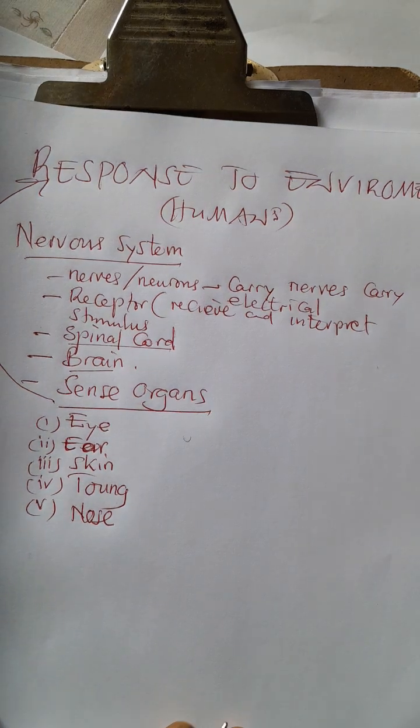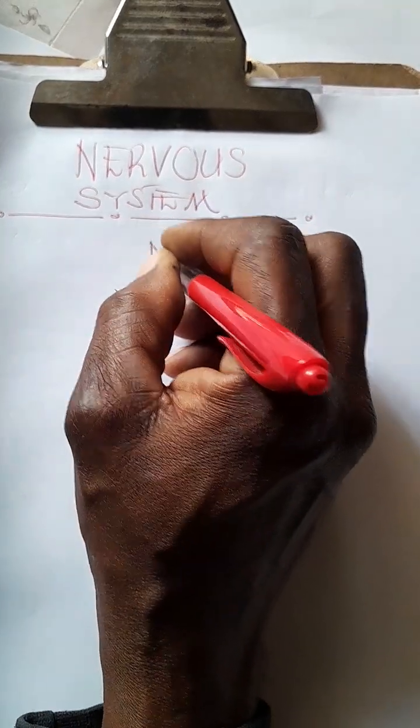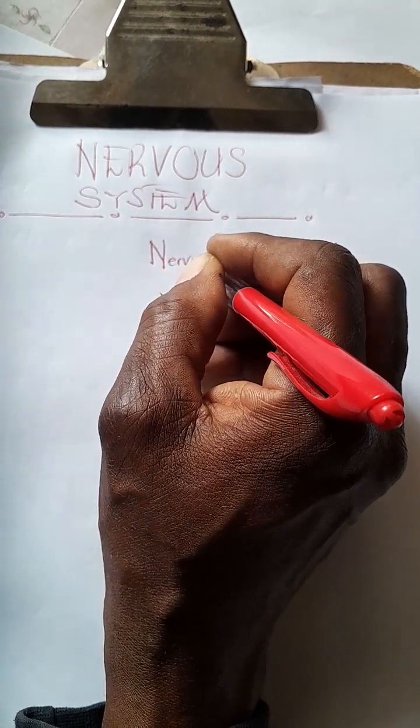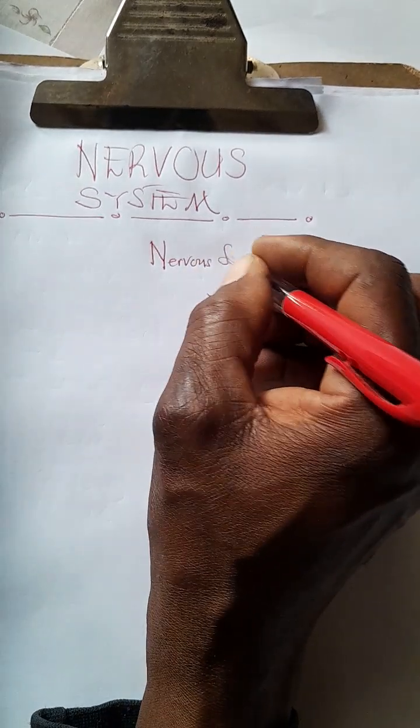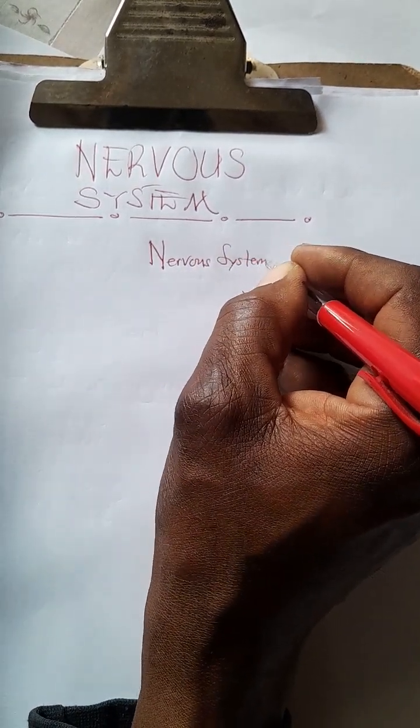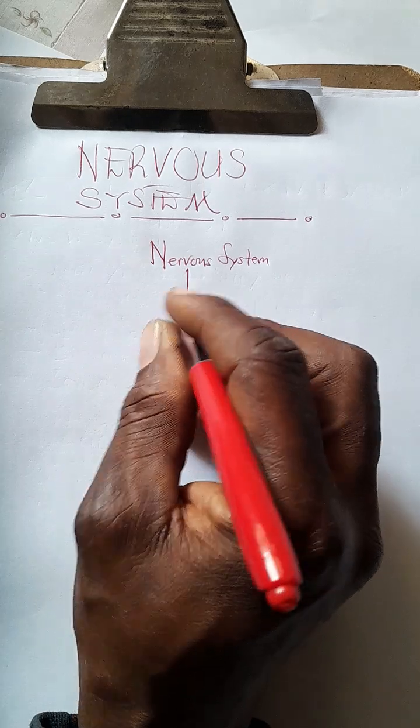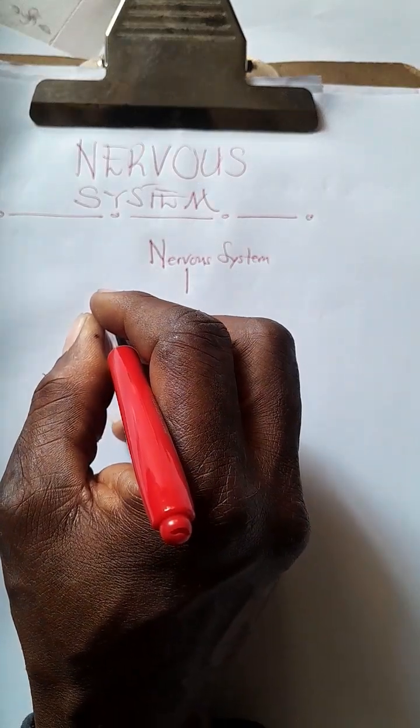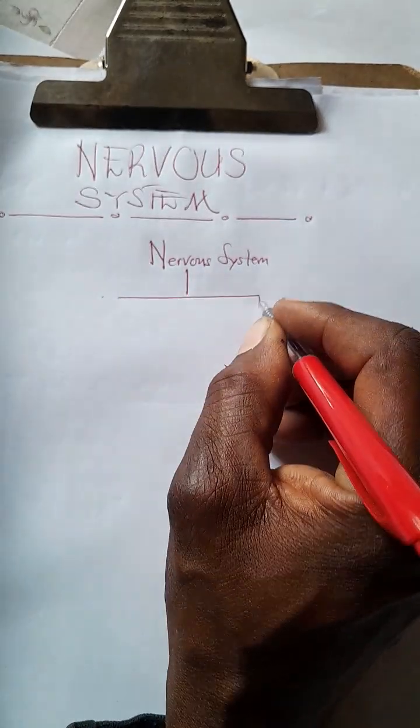For now, I want us to look at the nervous system. We can break it into parts.